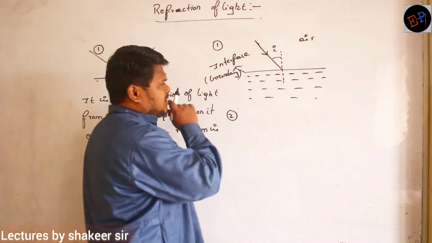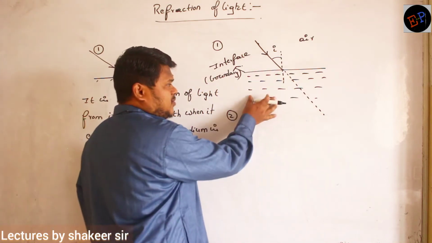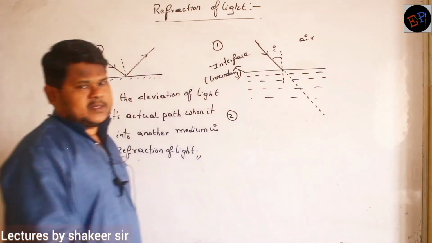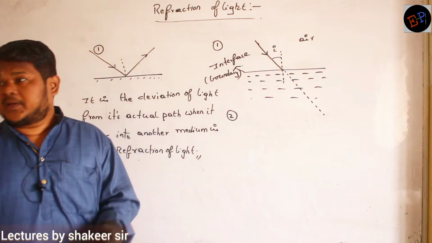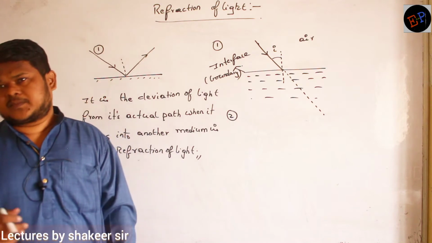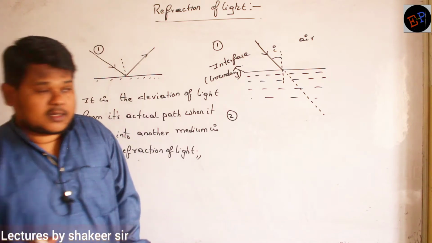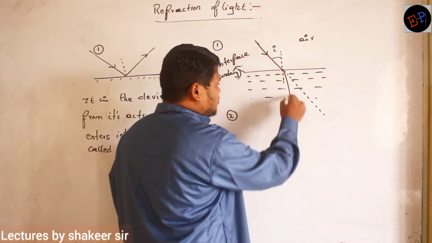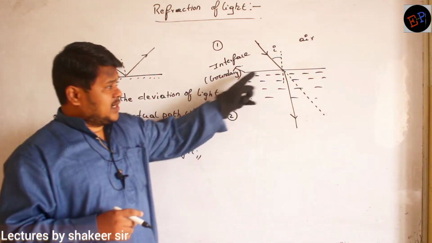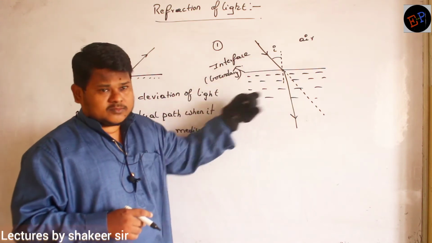Now in this condition, if there is no water here and only air is present, light should travel in this direction. But because light is entering into another medium, either it will bend towards the normal or it will bend away from the normal. Here it will bend towards the normal like this. This dotted line is called the normal line. So light is bending towards the normal.